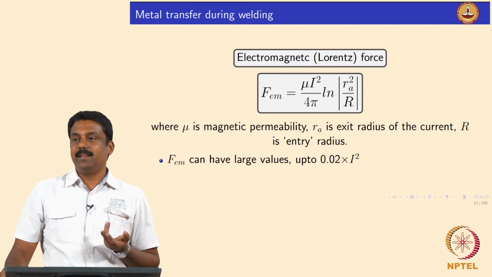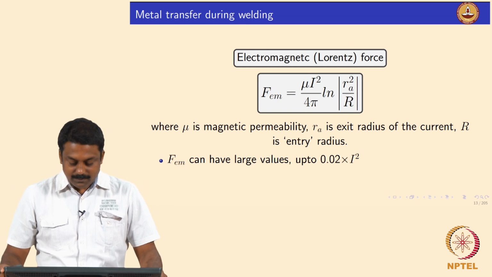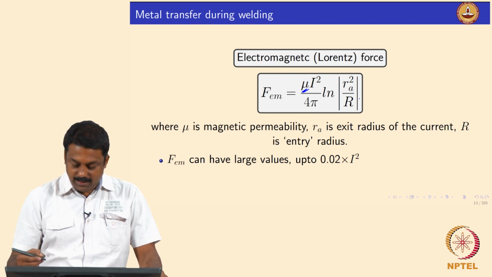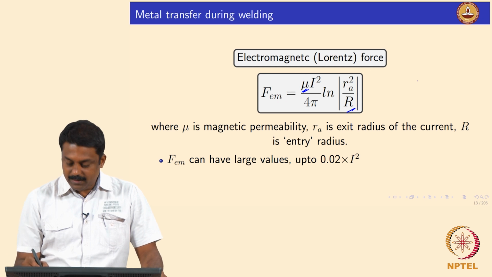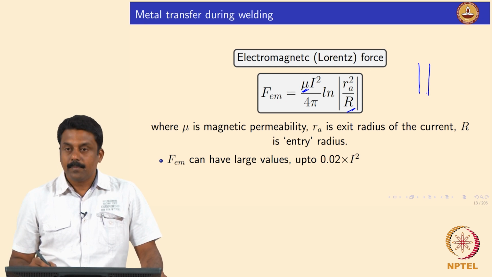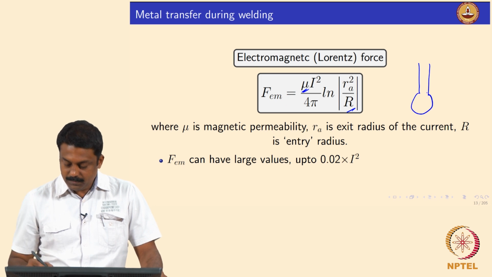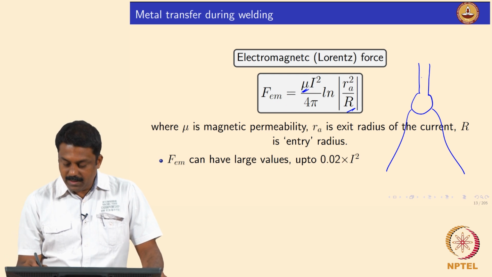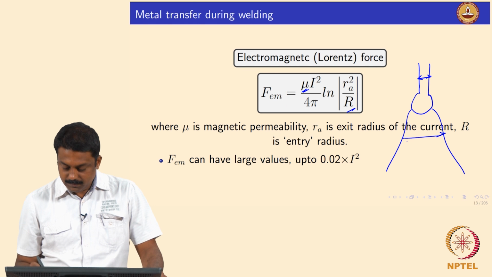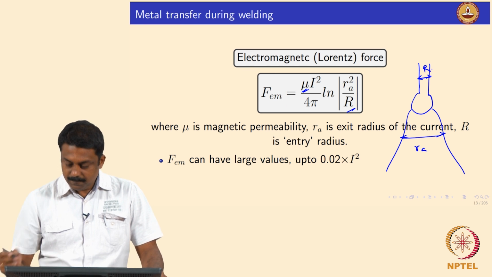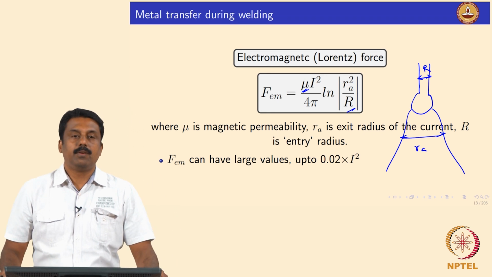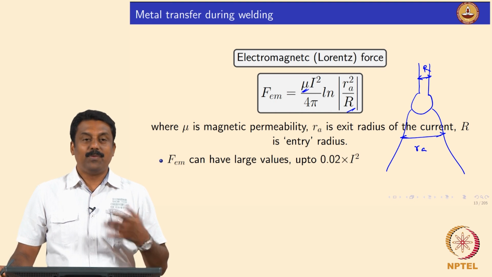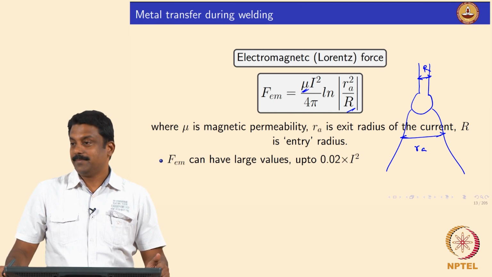So, the third force which assists is the Lorentz force. Again you can use the equation to calculate. This is the magnetic permeability, and R is the entry radius, for example. So this is the wire, okay, and then you have a droplet formed and something like this, the arc. Consider the ratio between these radii. If RA is bigger than R, your Lorentz force would assist the droplet detachment, isn't it?